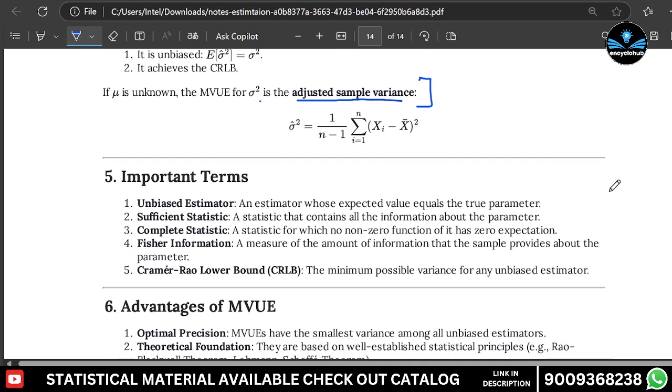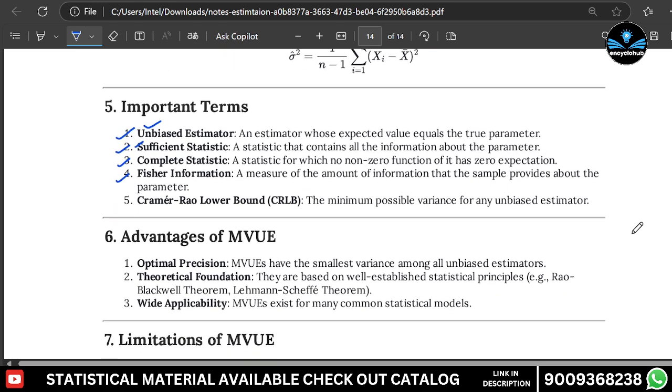Important terms are here: unbiased, estimate, sufficient, complete, Fisher. We know unbiased and sufficient, but what is meant by complete statistics? A statistic for which no non-zero function of it has zero expectation is called a complete statistic. Fisher information is a measure of the amount of information that the sample provides about the parameter. And the Cramer-Rao lower bound is the minimum possible variance for any unbiased estimator.